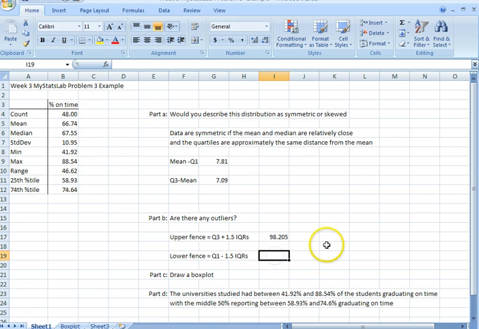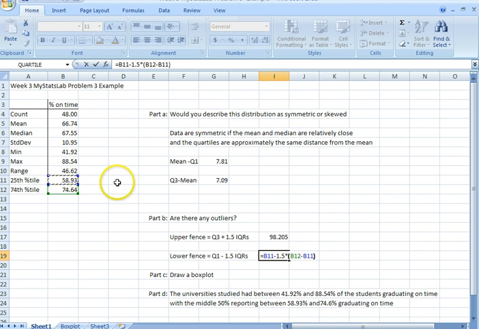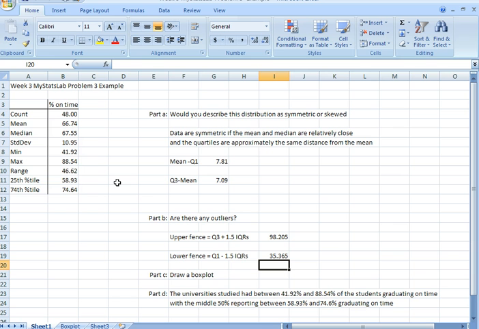Now let's find our lower fence. Now we're going to take Q1, first quartile, minus 1.5 times the same interquartile range, and we find our lower fence at 35.36.